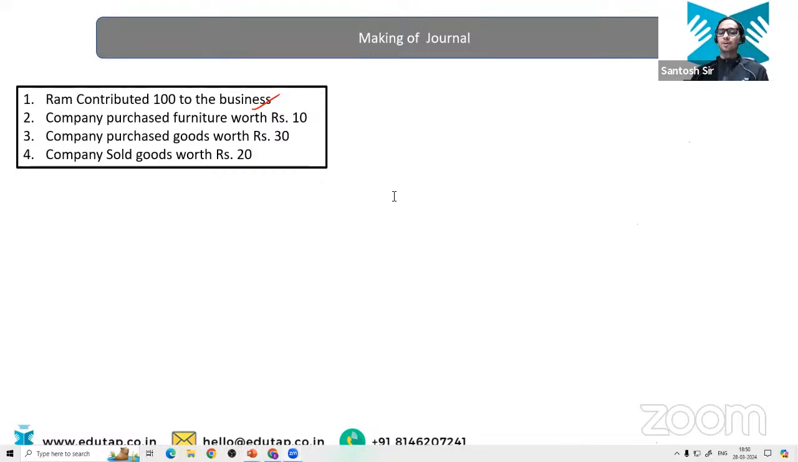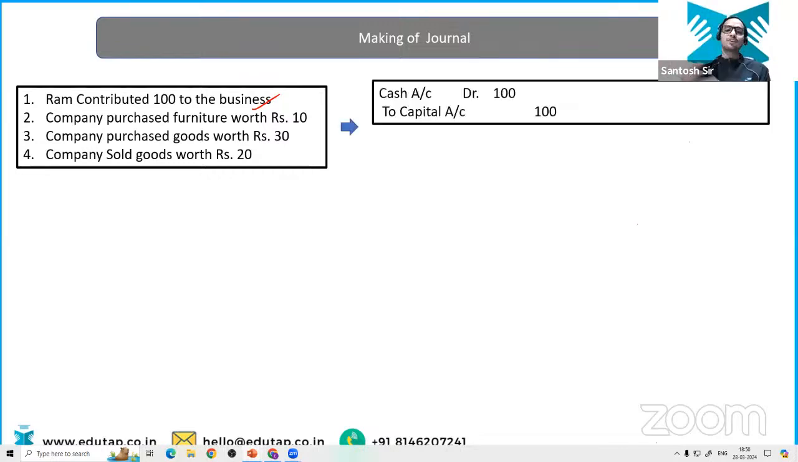Good. Everyone is good, right? Everyone is correct. Cash account debit to the capital account. Very nice. Okay, and why? Because as you all know, credit the capital when it is increasing, and cash is also increasing, so we are debiting it.